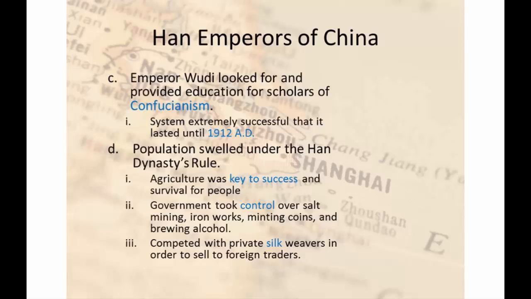All right. Population swelled under the Han Dynasty's ruling. All that means is it got large. As you expand, open up your lands, well, more people were probably living there, putting them under the umbrella of the Chinese Empire. Because of this large population growth, agriculture was a key to success and for the survival of the people. It even got to the point where the government took over control of salt, mining, ironworks, minting coins, and brewing alcohol. After a while, they did end up even creating their own silk trades and their own silk industry to compete with foreign traders.